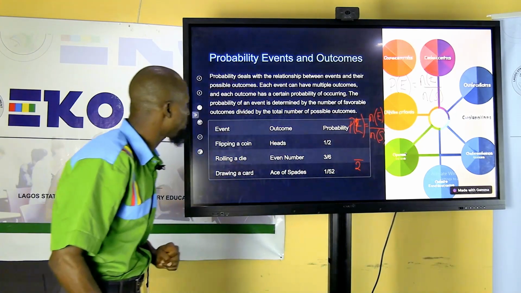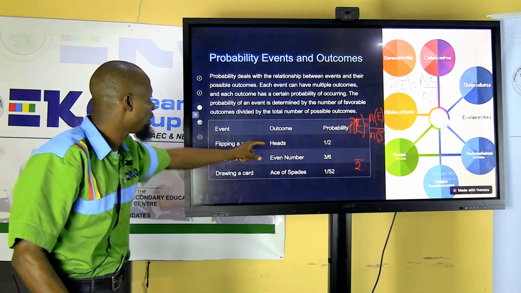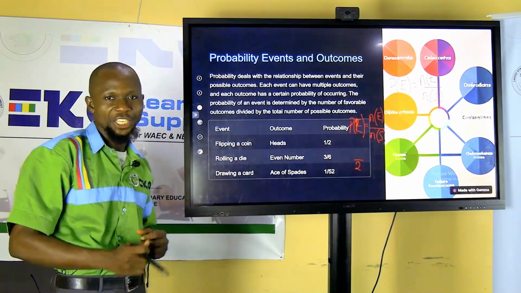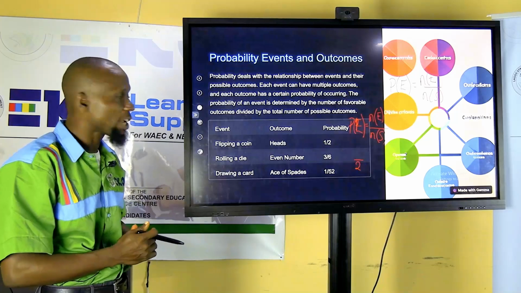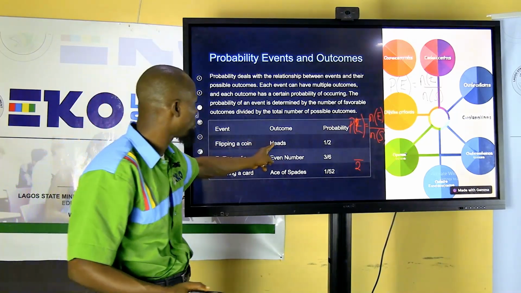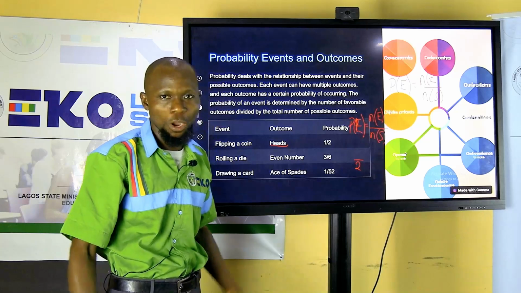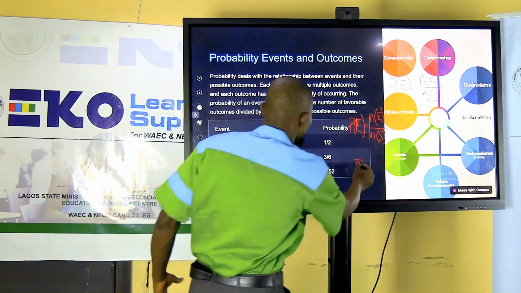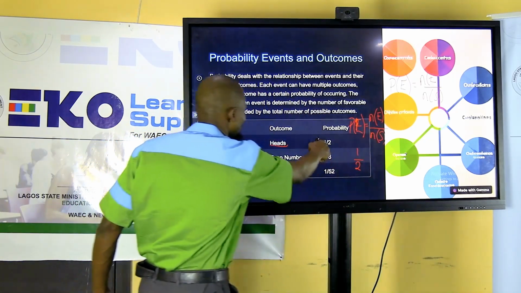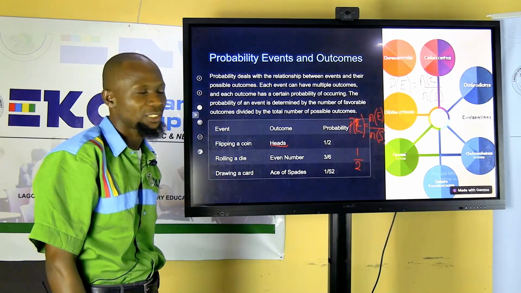But we are asking for the probability of what? Having a head. So what's the probability that the head occurs? How many heads do we have? So the event now is head. How many heads? And that is just 1. So that is why we have 1/2 for that.